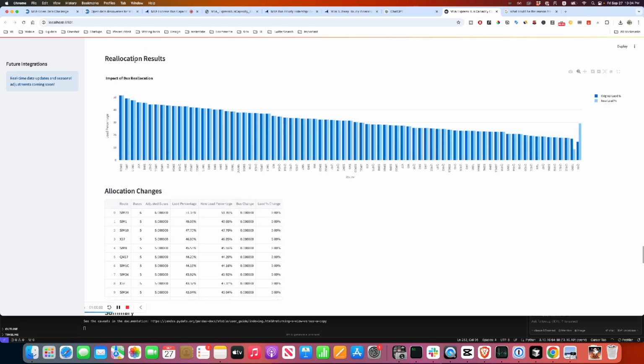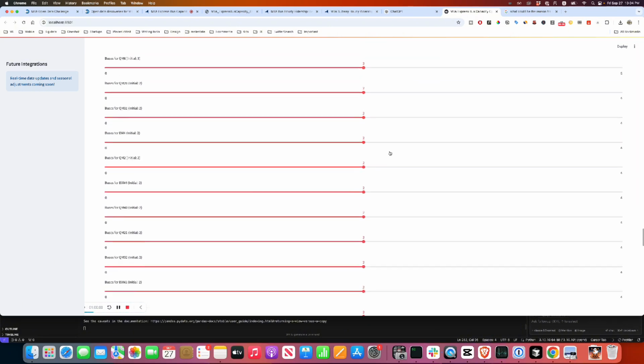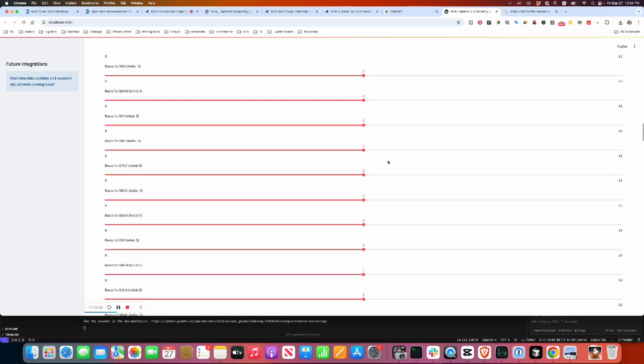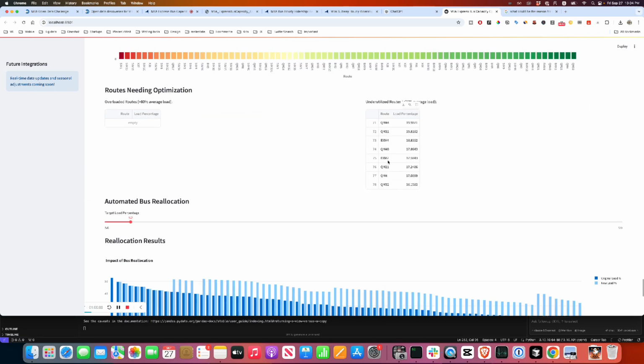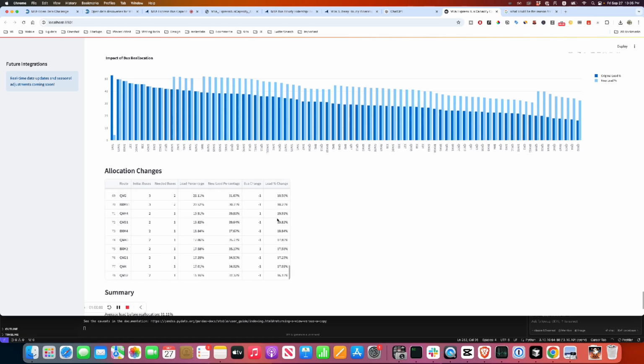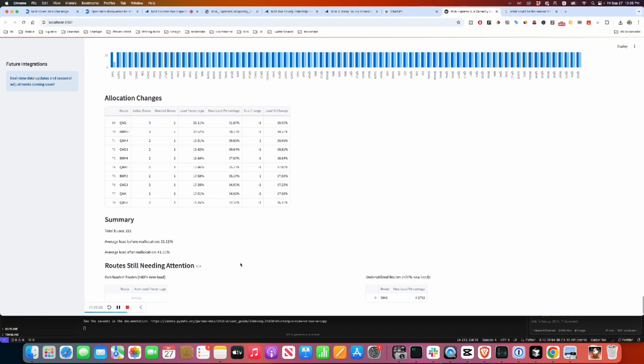Or maybe it's doing something with whatever I picked here. Two. Okay. I wonder if things will change now. I don't think so. We need this, to be frank. Let's see. Okay, this is interesting. Average load before reallocation was 31.